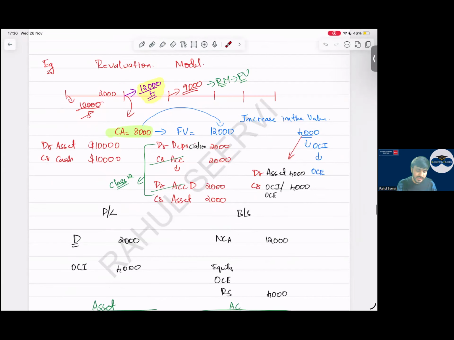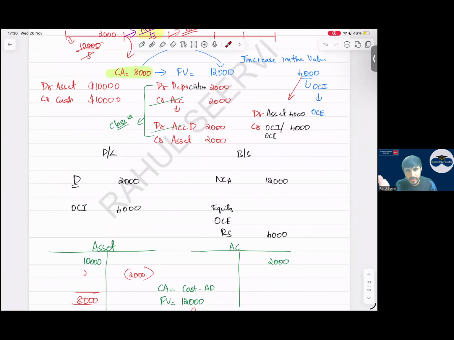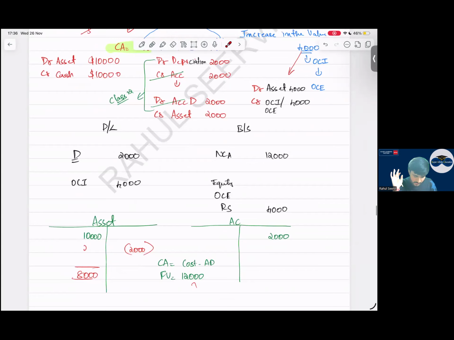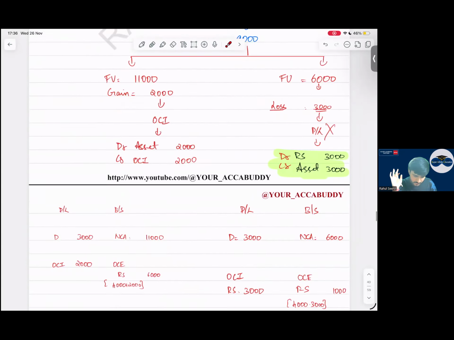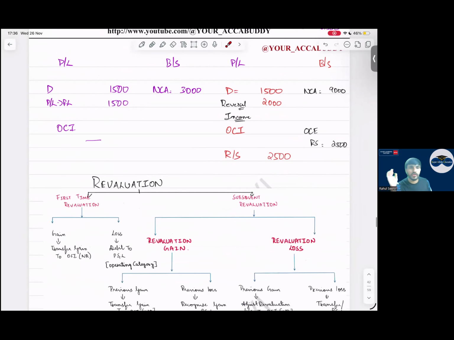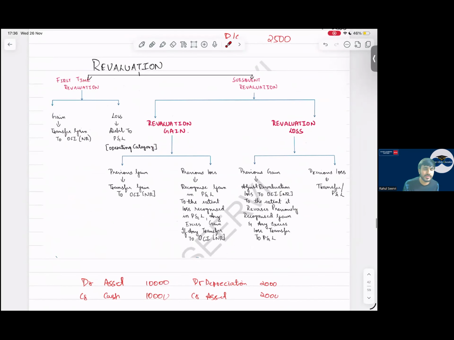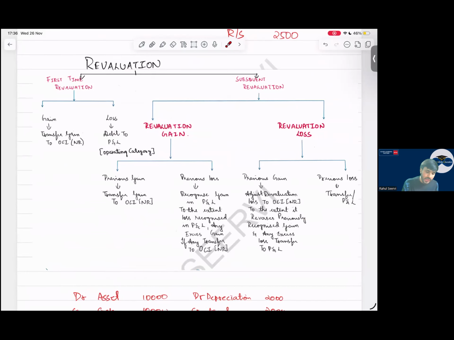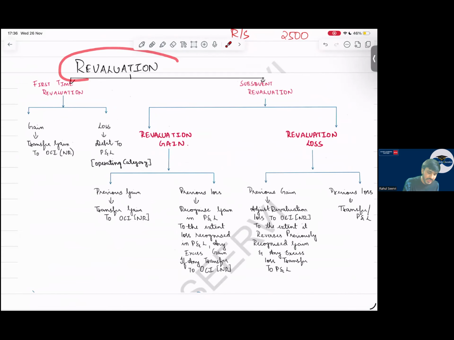If the revaluation model is there, we revalue, then impairment is there on that. So now let us revise the rule for revaluation gain or loss. Where will we take the revaluation gain or loss? First-time revaluation: you are revaluing the asset for the first time. Where will you take the gain? OCI, sir. Simple. If it is a loss for the first time, P&L, operating category. So for the first time, it's easy.